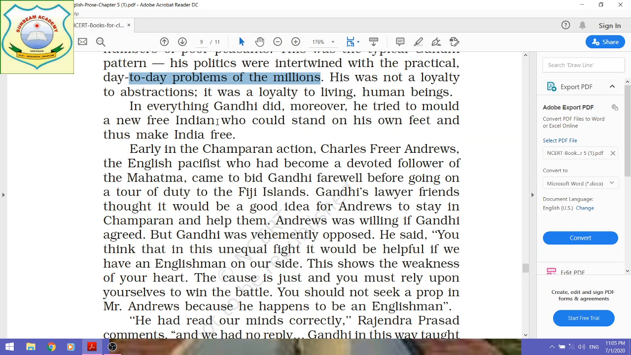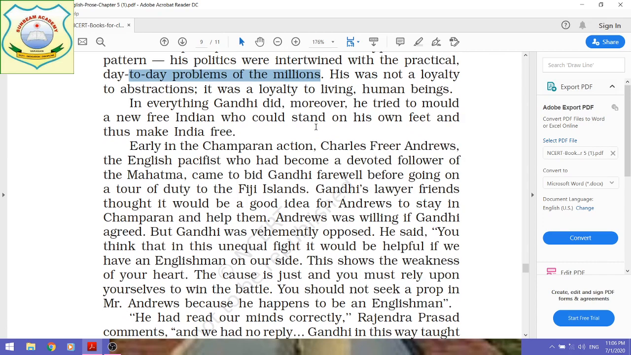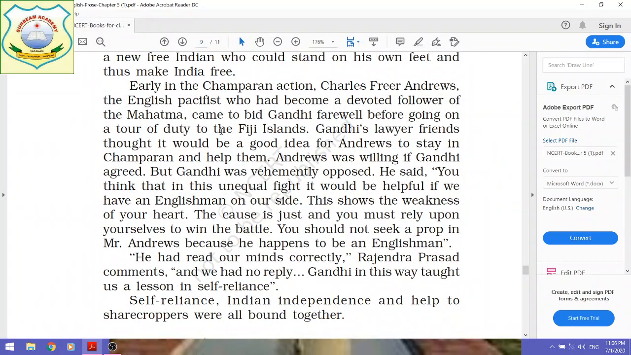And in that way, Gandhiji had supported, Gandhiji tried to mold a new free Indian who would stand on his feet. Means he supported Indians to be self-reliant, to be self-dependent.